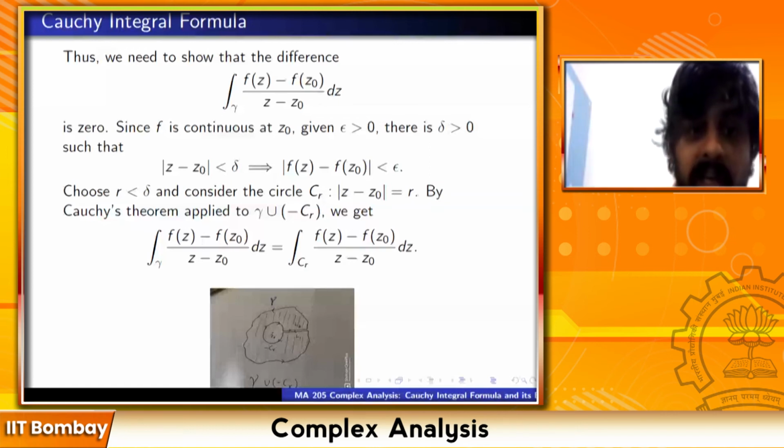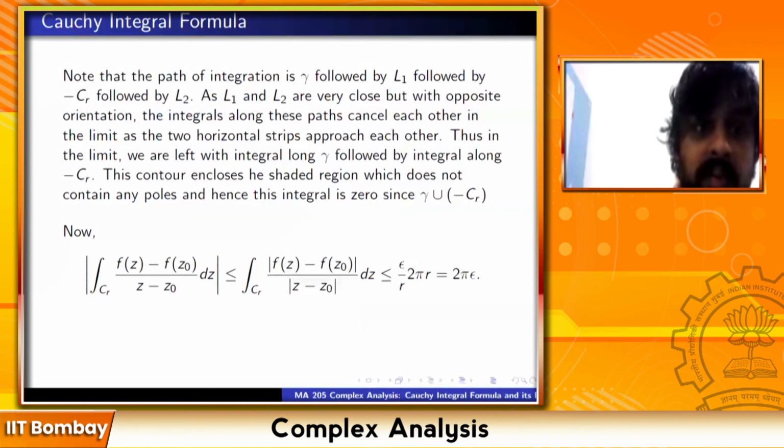But this total integral along gamma followed by integration along L1 followed by integration along minus CR followed by integration along L2, this is 0. This contour encloses the shaded region which does not enclose any poles, and hence this integral is 0. Since gamma union minus CR is a typo.